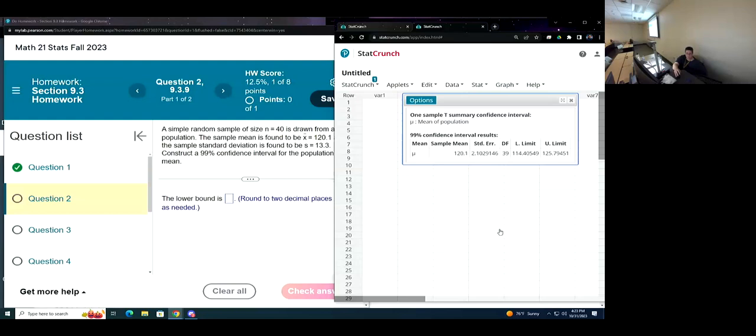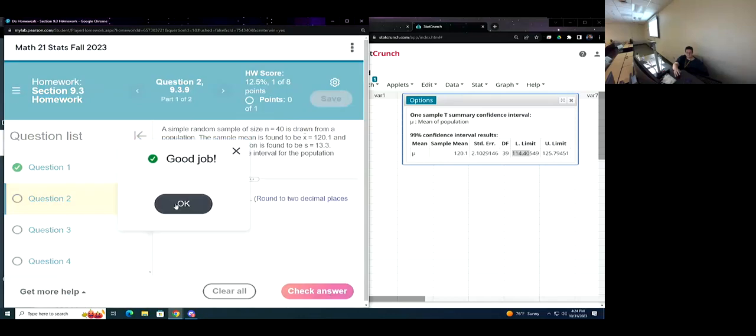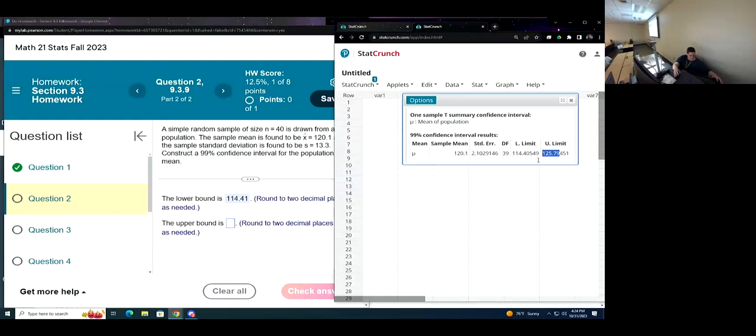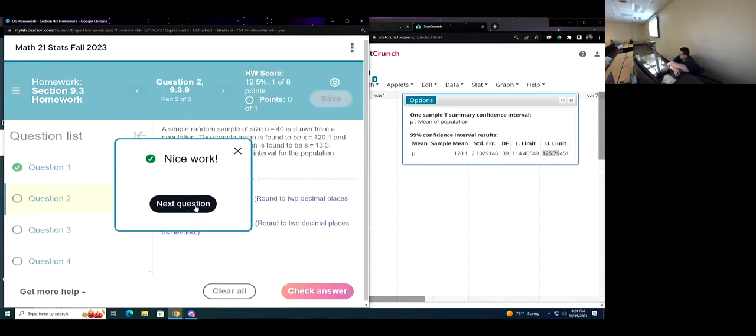We click compute and it says round to 2 decimal places. 114.40 looks like it's going to round up to 41. And the 125 is not going to round. That's it.